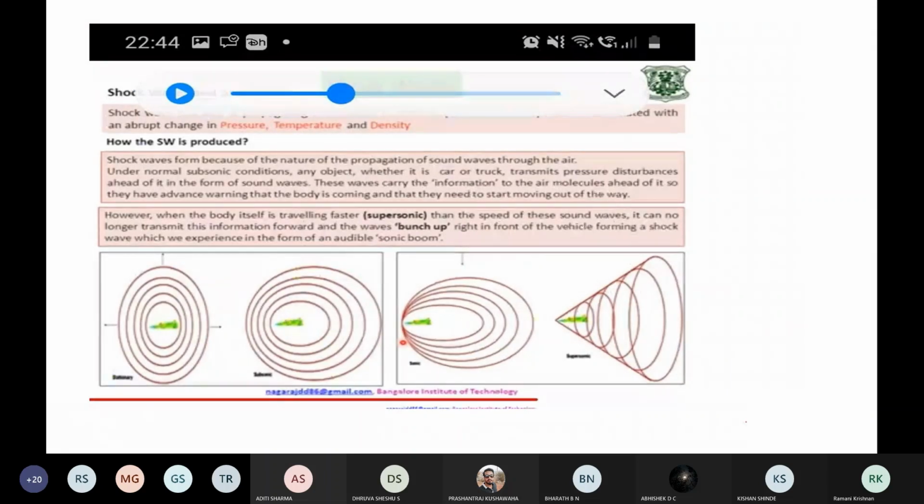Under normal conditions, like a car or truck, they produce disturbance and because of that sound waves are produced. But if there is a sudden disturbance, sound waves will be converted to shock waves. And if any body is traveling at supersonic speed, shock waves are produced. That is how they are showing it here.